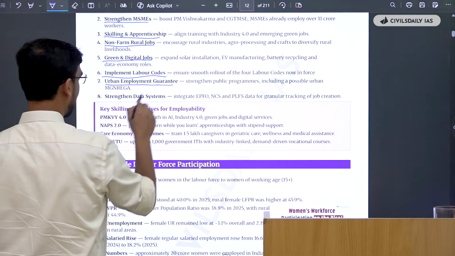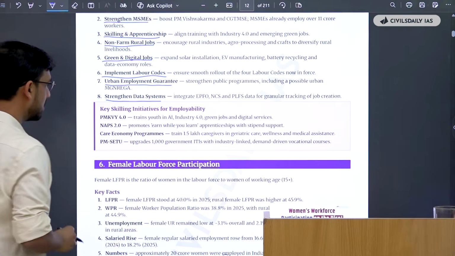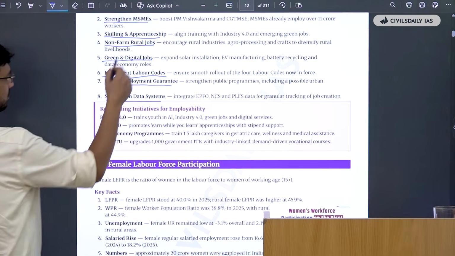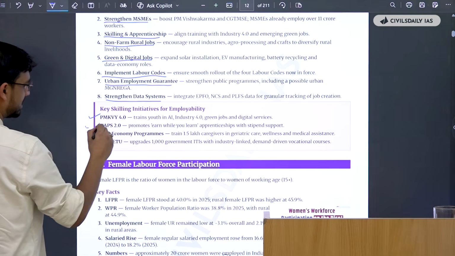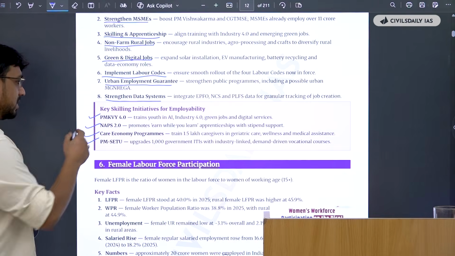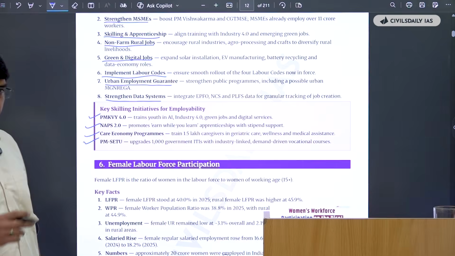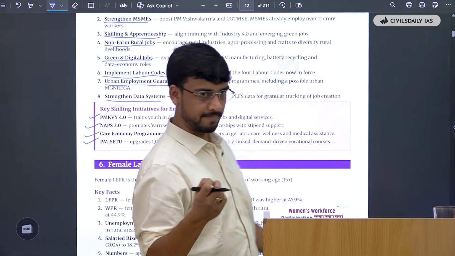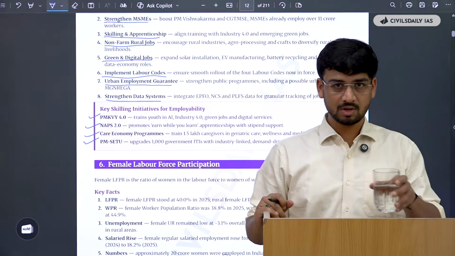Urban employment guarantees, strengthen data systems. And again, whenever you are quoting these points, substantiate with these schemes. Just strengthening PMKVY, KVY 4.0, leveraging NAPS 2.0. In this way, you have to go on using the schemes as substantiation points to make your argument solid. That is what we will do in economy questions.